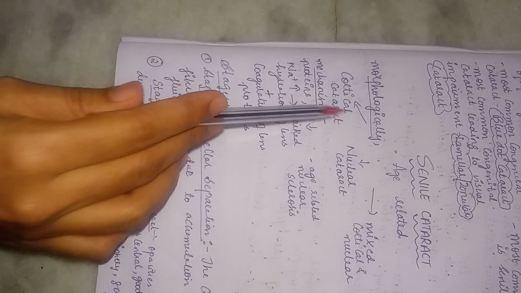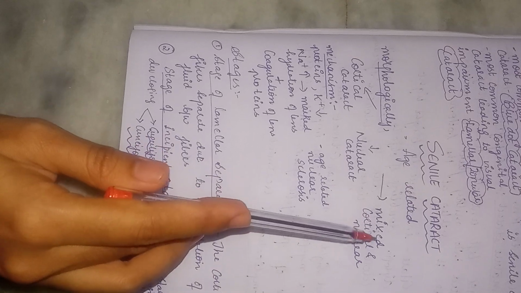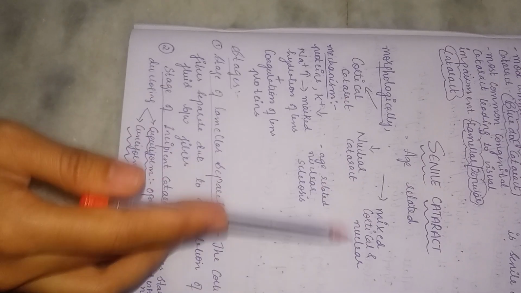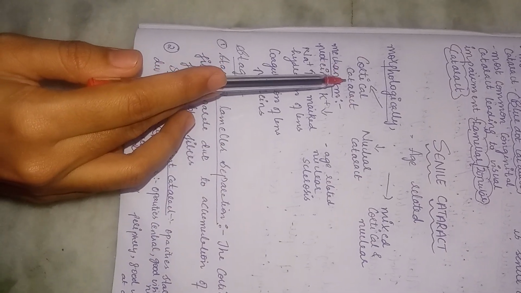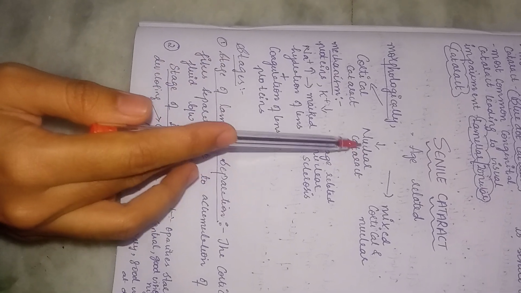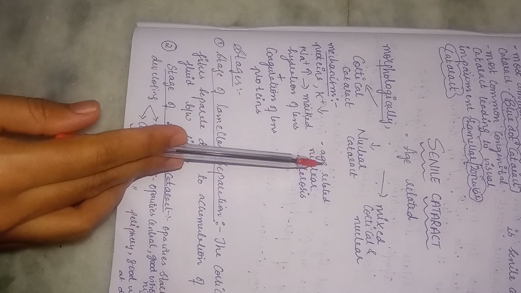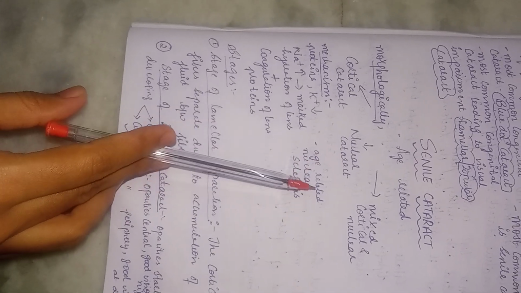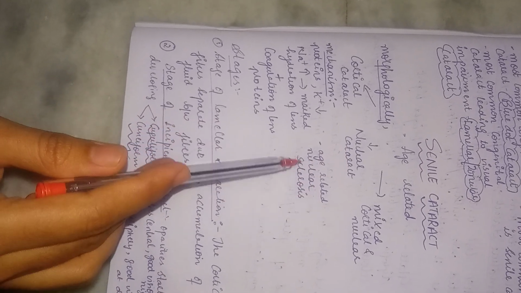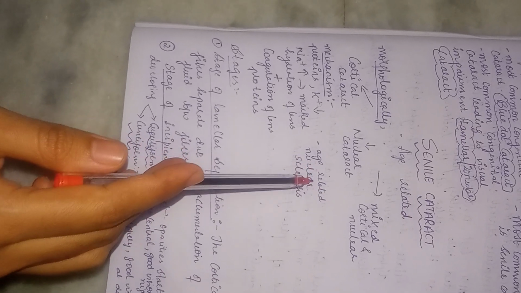Morphologically we have three types of senile cataract: cortical cataract, nuclear cataract, and the mixed, which is cortical and nuclear both. Cortical cataract is also called a soft cataract. Nuclear cataract is also called a hard cataract. Why is nuclear cataract called a hard cataract? Because the lens nucleus becomes sclerosed, which is an age-related condition. So since it is becoming sclerosed, we call it a hard cataract.